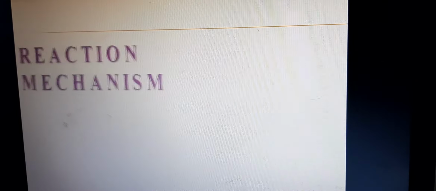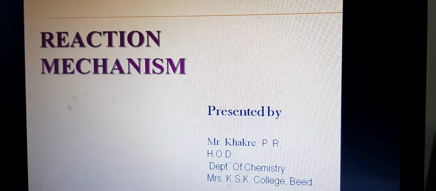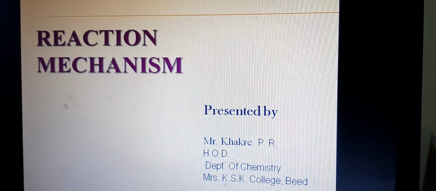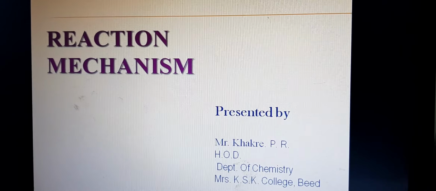My topic is reaction mechanism. What is meant by the reaction mechanism? First of all, what is chemistry? Define chemistry. The branch of science concerned with the substance of which matter is composed, the investigation of its properties and reactions, and the use of such reactions to form new substances.